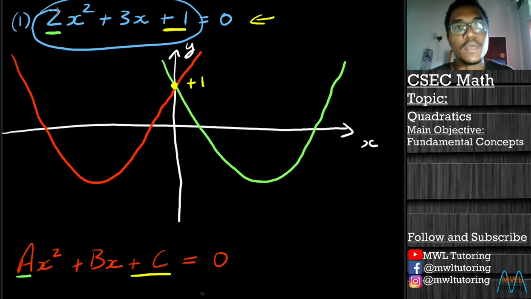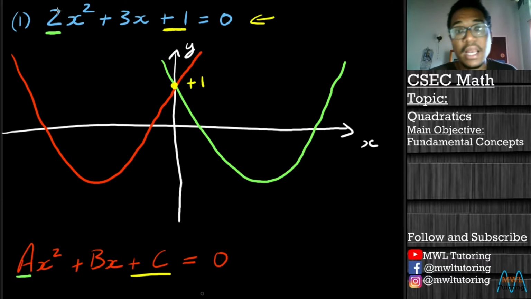The way we answer that is by looking at the graph and seeing what is different about it. If we look at our two graphs, we notice that on the red graph, let's use yellow, the values where the graph cuts the x-axis are at a negative point.